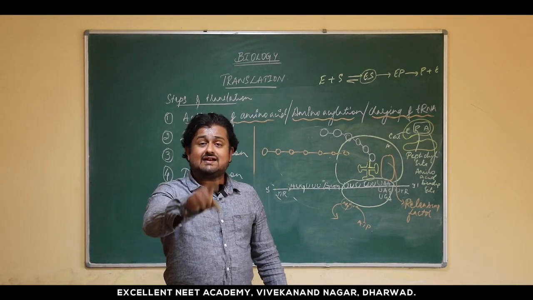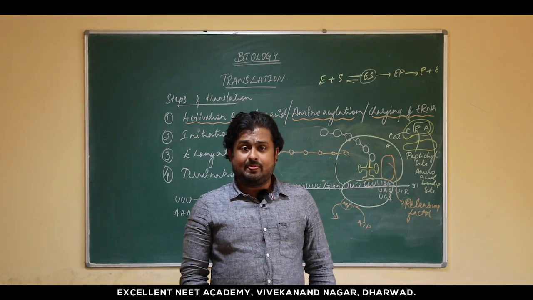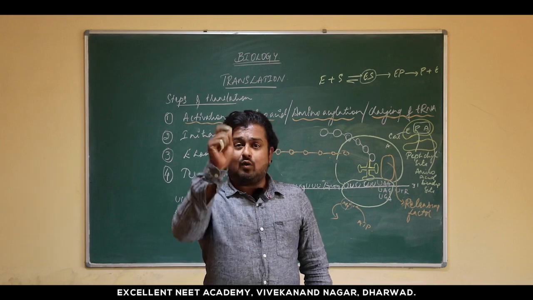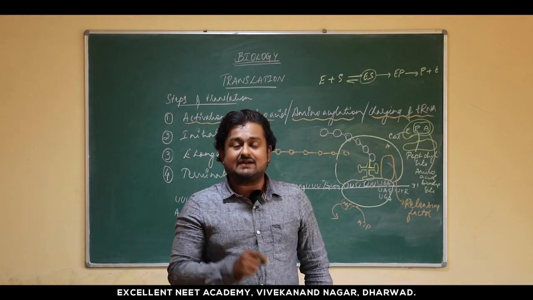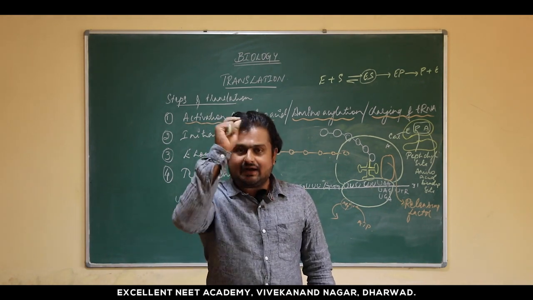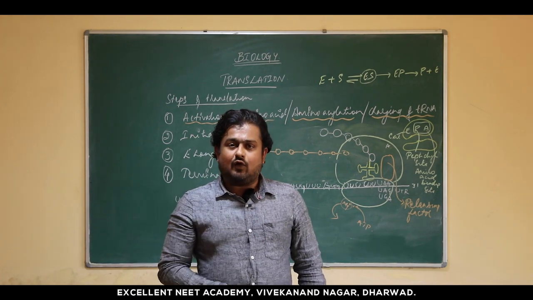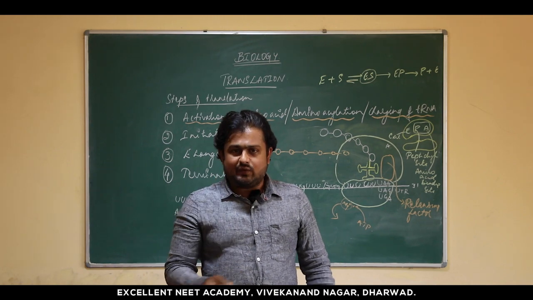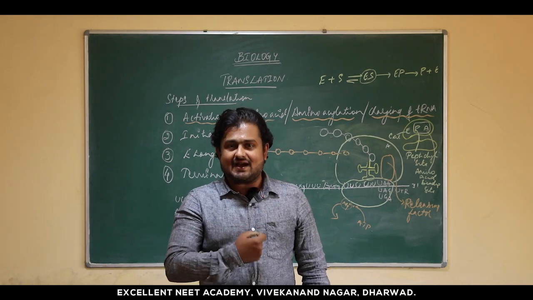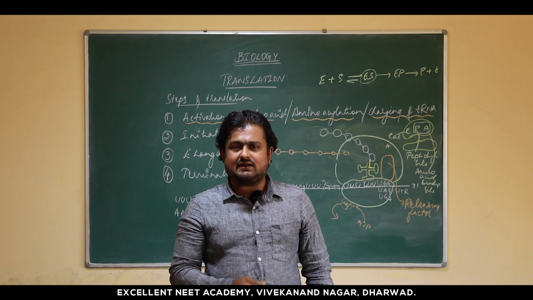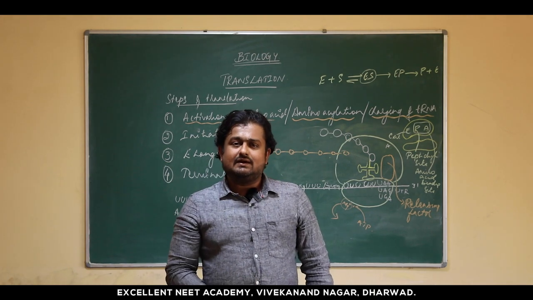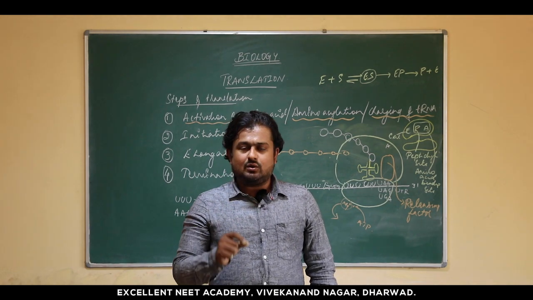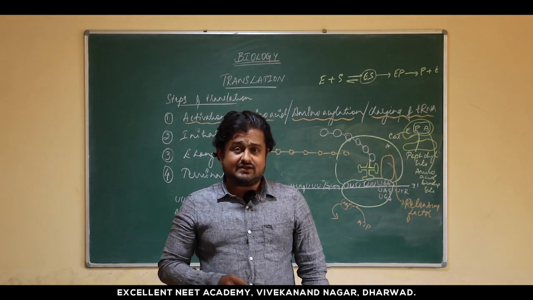Now what happens? The answer is there in the cell chapter: the function of Golgi bodies, which is going to modify the protein structures. Yes, these particular proteins enter into the Golgi bodies at the cis face, come out of the trans face, and then you have the particular protein which was being synthesized in our body. For example, talking about insulin, only when it goes into the Golgi bodies and comes out of it, it becomes an insulin molecule. So this is how the process of translation works out.